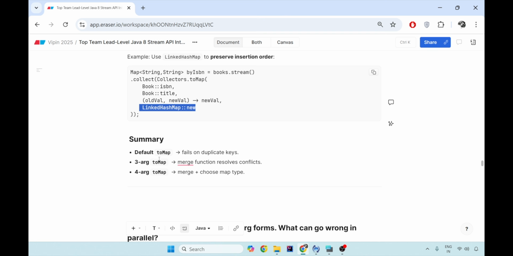So the default 2-argument toMap fails on duplicate keys. The 3-argument toMap merges and resolves the conflict but does not let you choose what kind of map is output. If you want to choose the map type, have the merge function, and not have failures on duplicate keys, always use the 4-argument toMap of the Collectors.